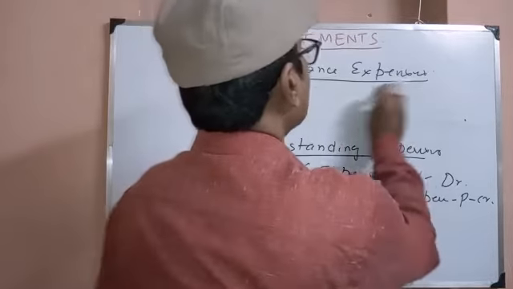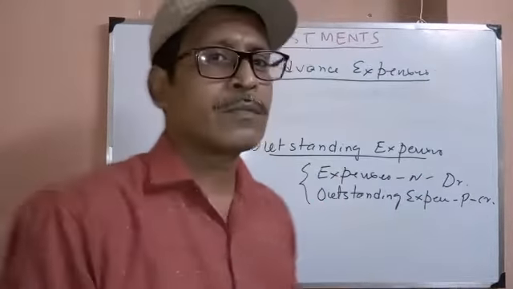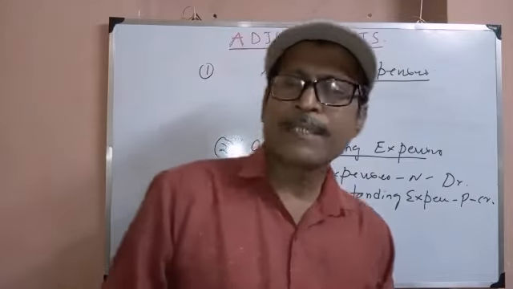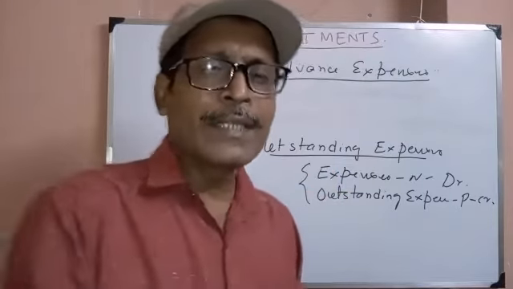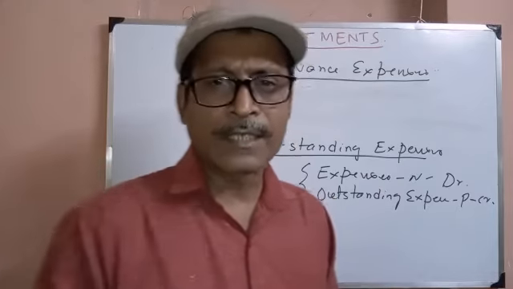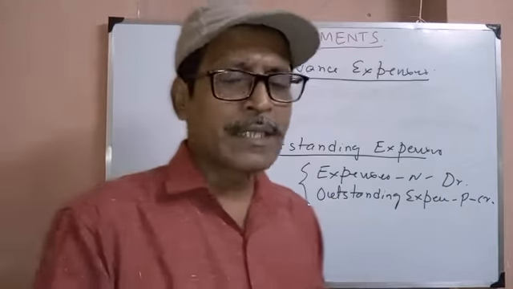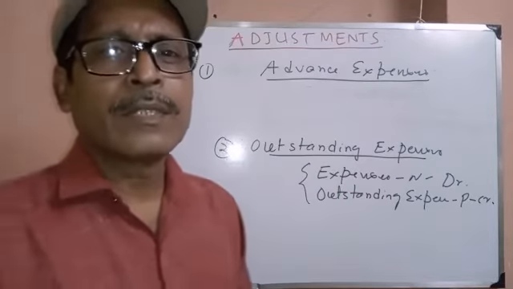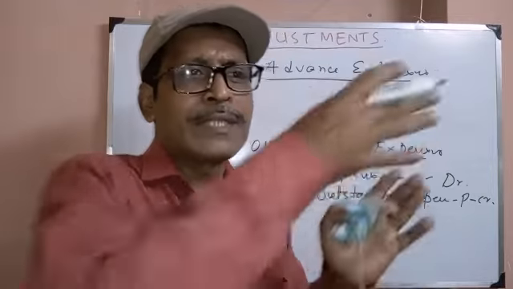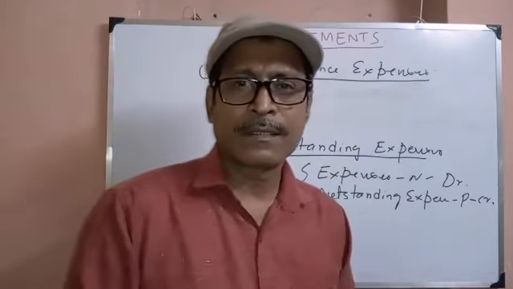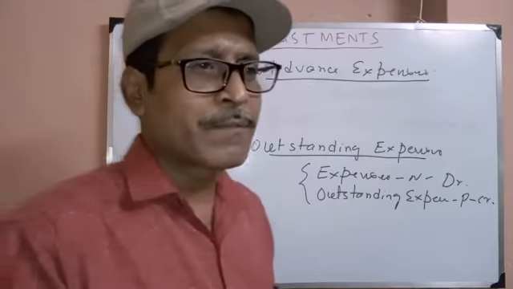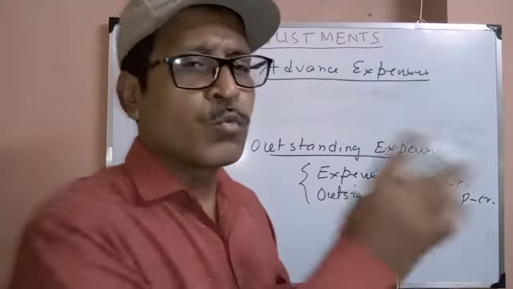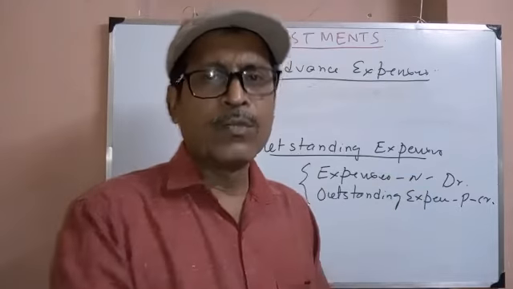But while preparing final account, we assume the advance expenses are included in the expense paid, such as rent. If advance rent is given in the adjustment, we assume the advance rent is included in the rent. Advance rent means it is related to next year. So rent should be reduced.